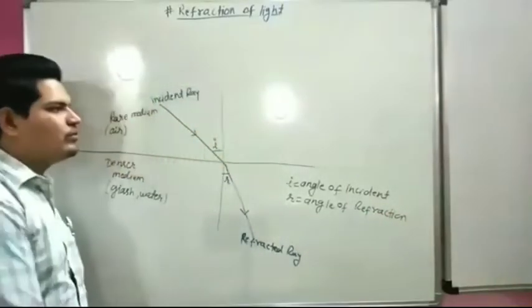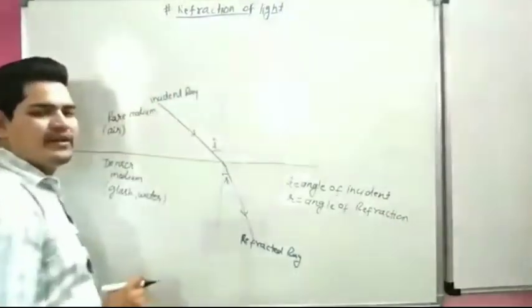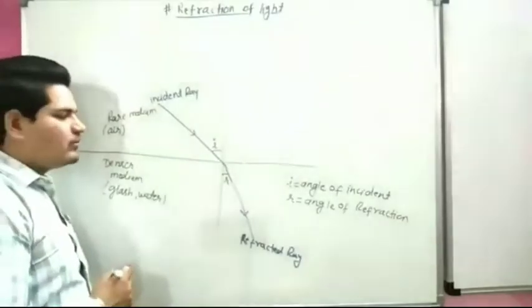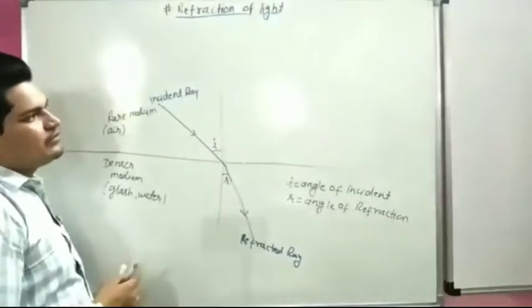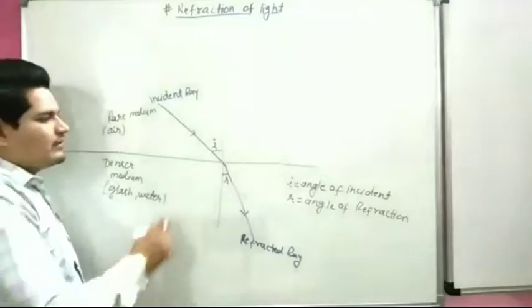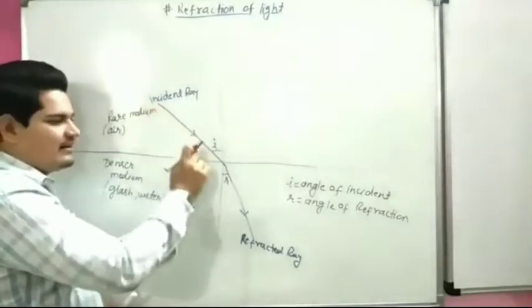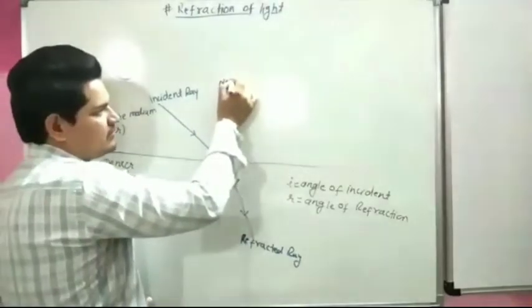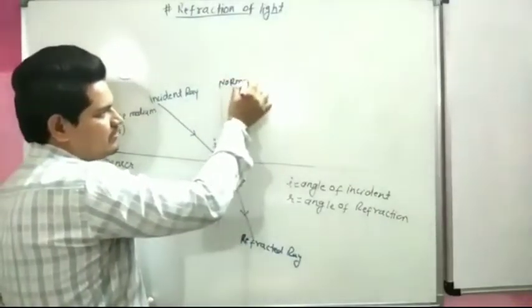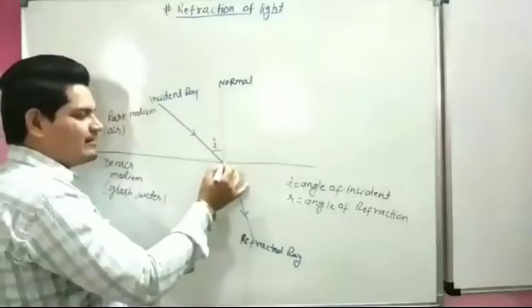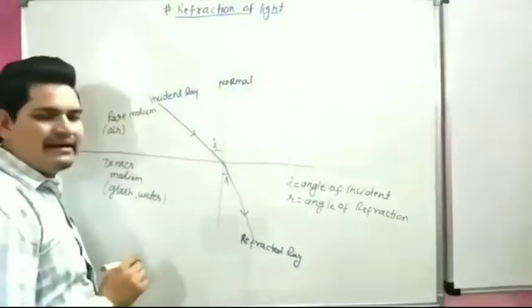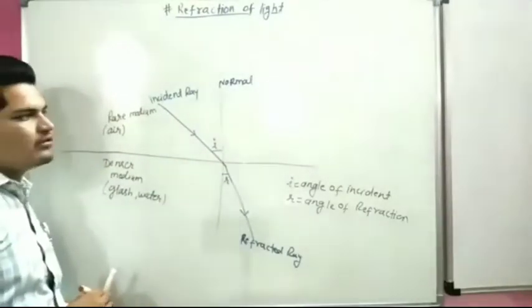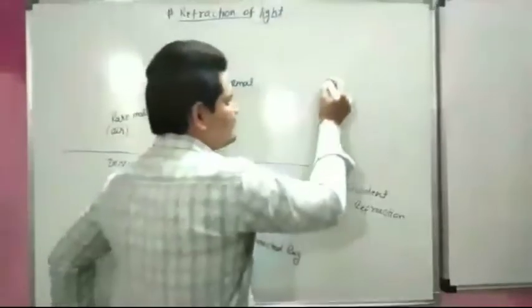There are also two laws of refraction of light. First law: the incident ray, the refracted ray, and the normal all lie at the same point. This is the first law.